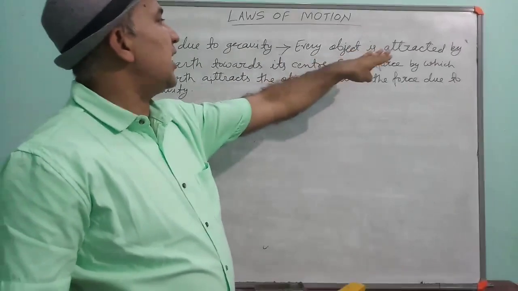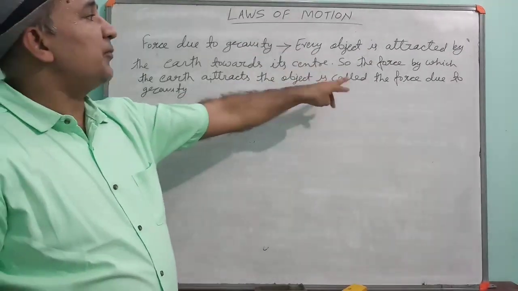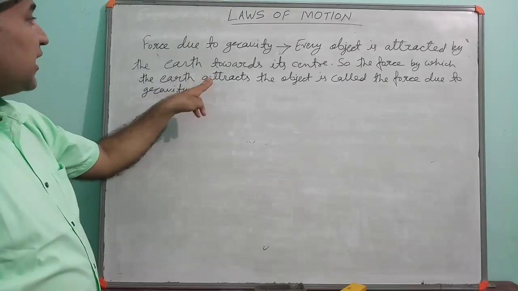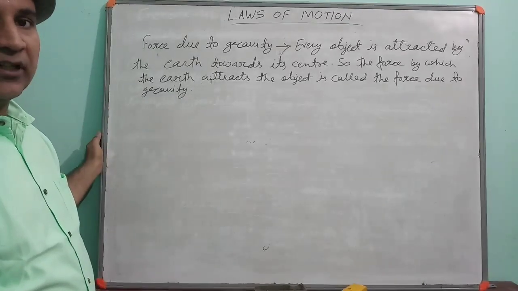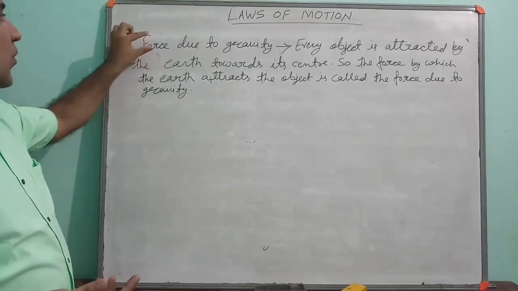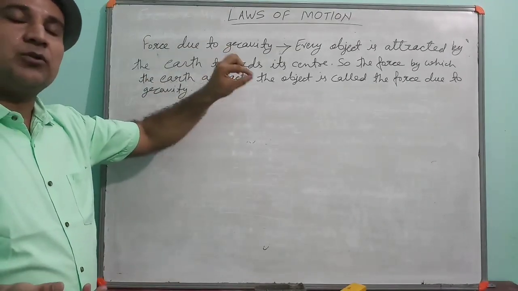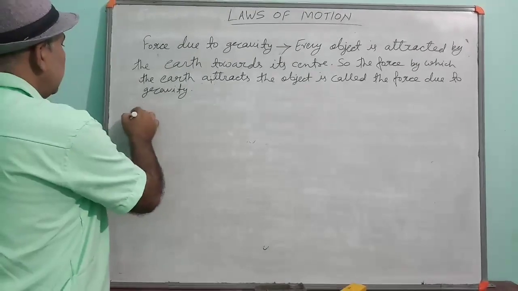Every object is attracted by the earth towards its center. So the force by which the earth attracts the object is called the force due to gravity. It is always equal to the weight of the object. Force due to gravity is always equal to the weight of the object. Okay, now